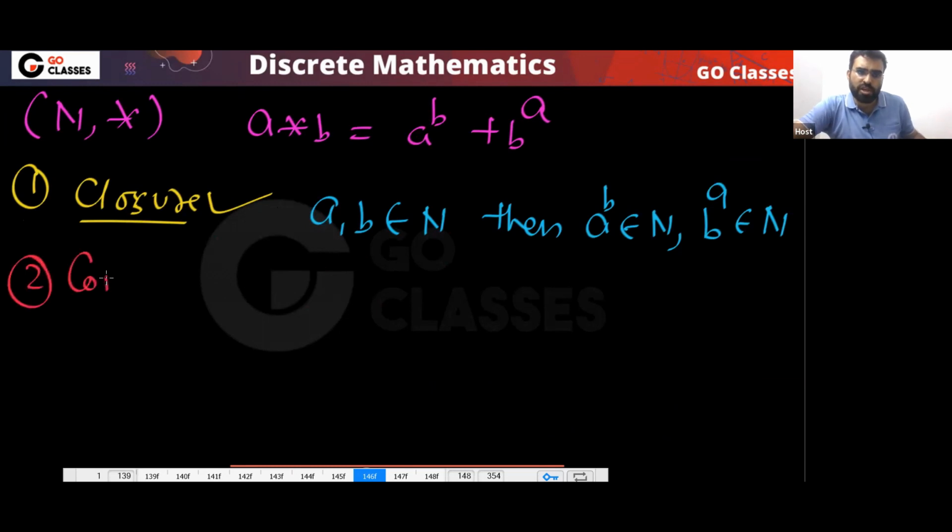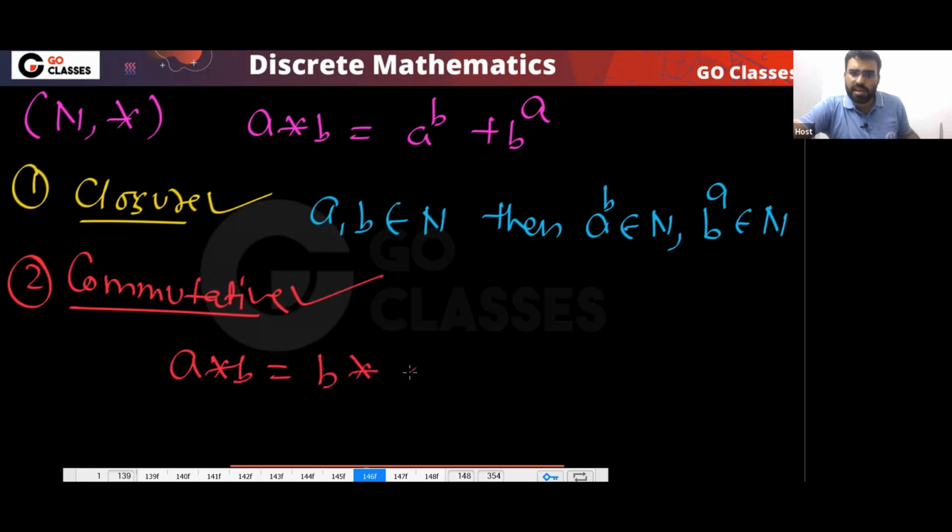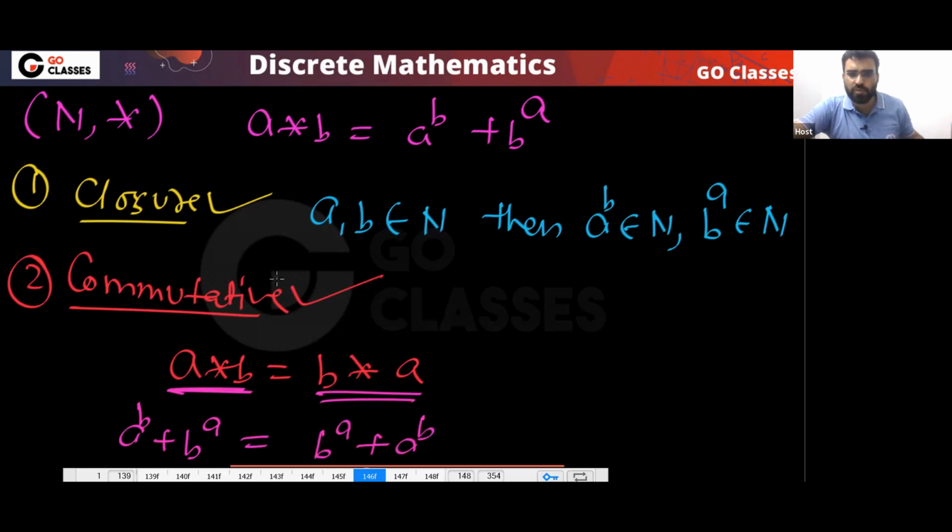What can you say about the commutative property? Tell me about the commutative property. Yes, this is commutative also, because A star B is equal to B star A. What is A star B? That is A power B plus B power A. What is B star A? That is B power A plus A power B. So yes, both are the same. So this is commutative also.